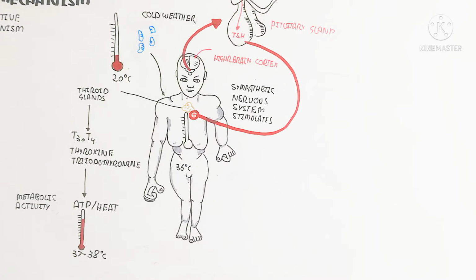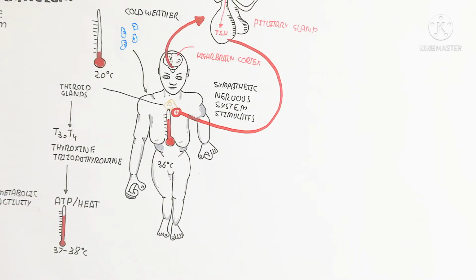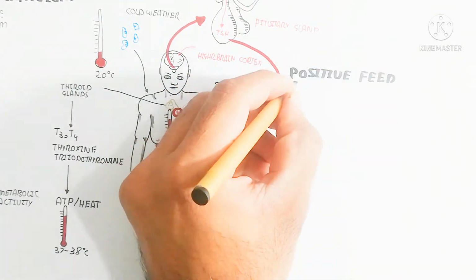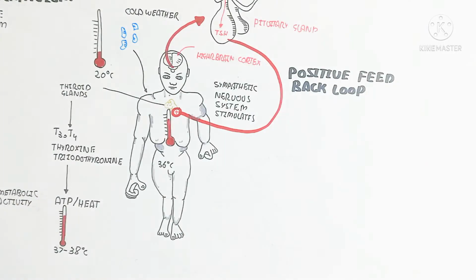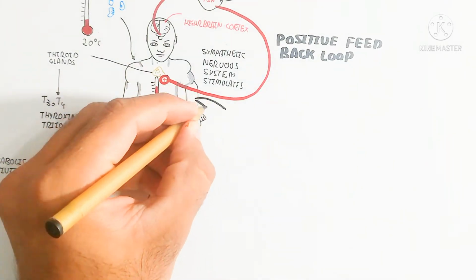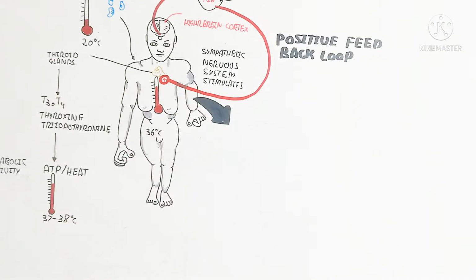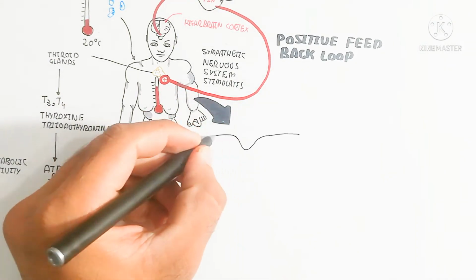On the other hand, the vasoconstriction in the peripheral part of the circulatory system will constrict to reserve the vital organs, for heat conservation in the vital organs. In this way, the vasoconstriction will occur. How is it possible?